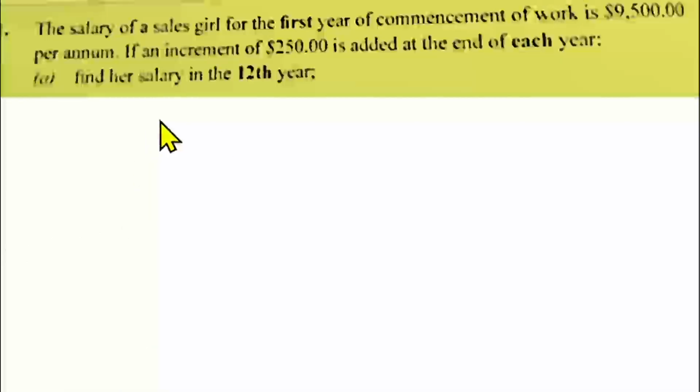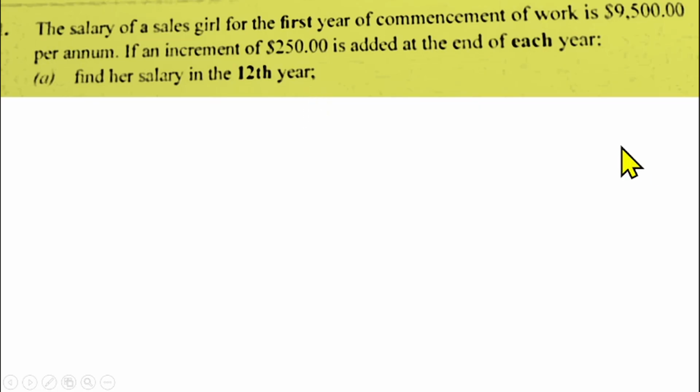Now, the first question we are going to be solving is the one we are seeing on the screen right now. And the question is from arithmetic progression. We are told that the salary of a sales girl for the first year of commencement of work is $9,500 per annum. If an increment of $250 is added at the end of each year, we have to find her salary in the 12th year.